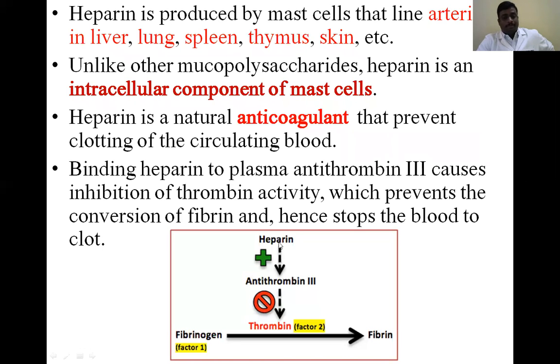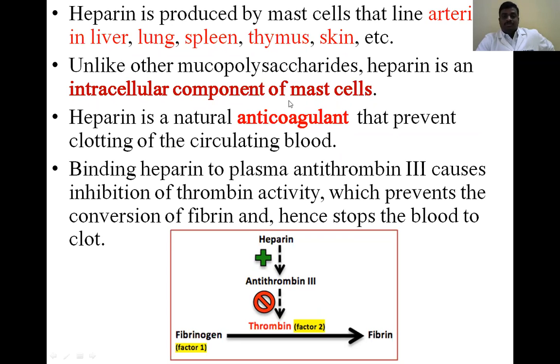Heparin is mostly present in the blood, and also in the liver, lung, spleen, thymus, and skin. Heparin is an intracellular component.